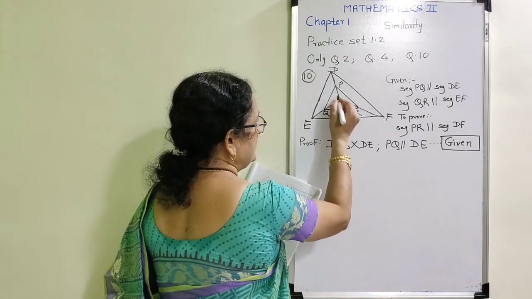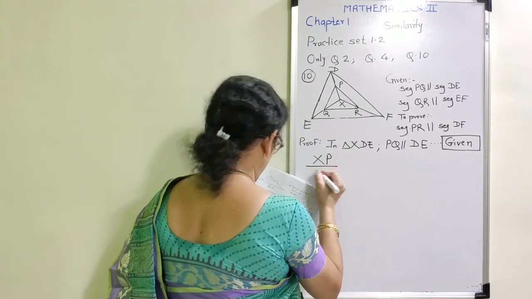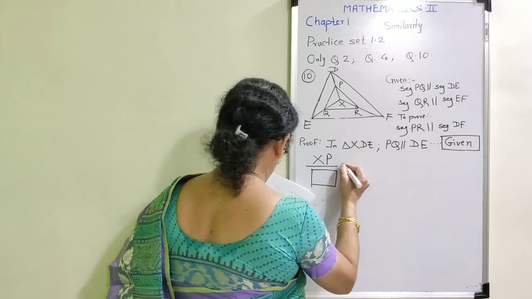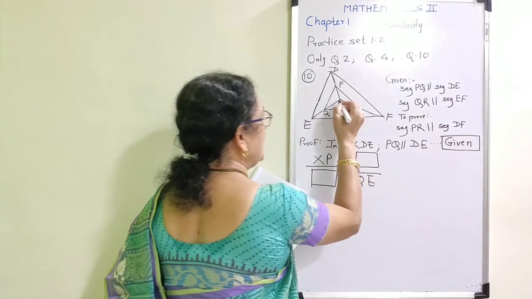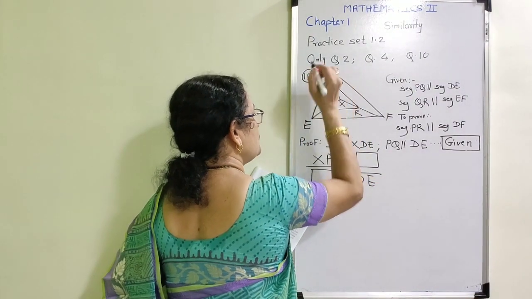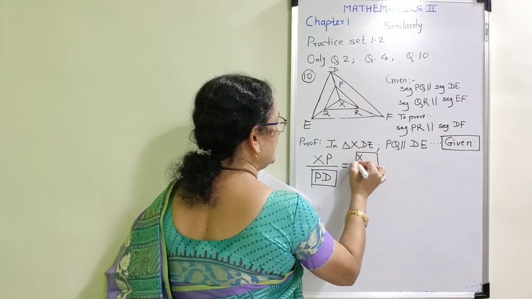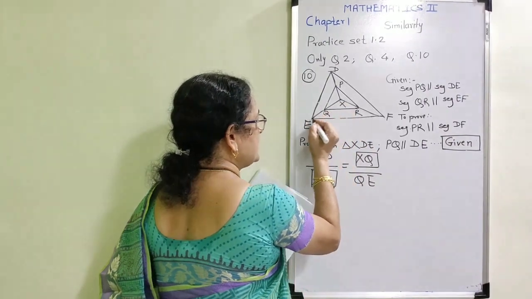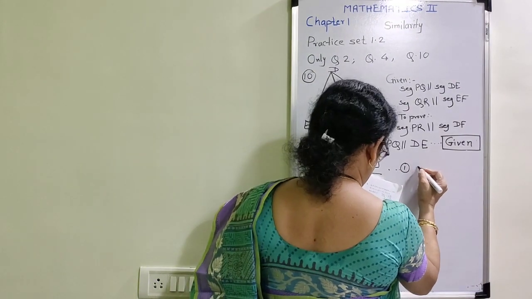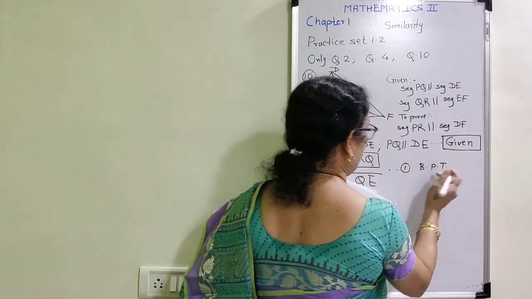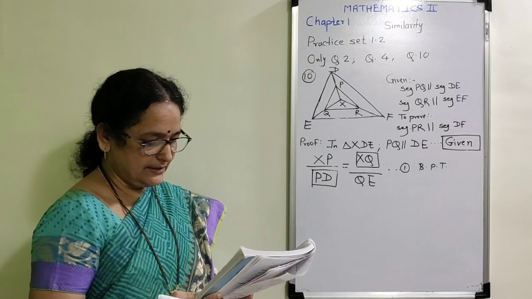Now due to these parallel lines I will get XP upon, they have given one blank, is equal to, again one blank is there and this is QE. Observe on blackboard. XP is to PD. That means first answer is PD. And XQ is equal to QE. Again, the reason they have given here is statement number 1 and basic proportionality theorem. I am going to write in short, but you write the entire words basic proportionality theorem.